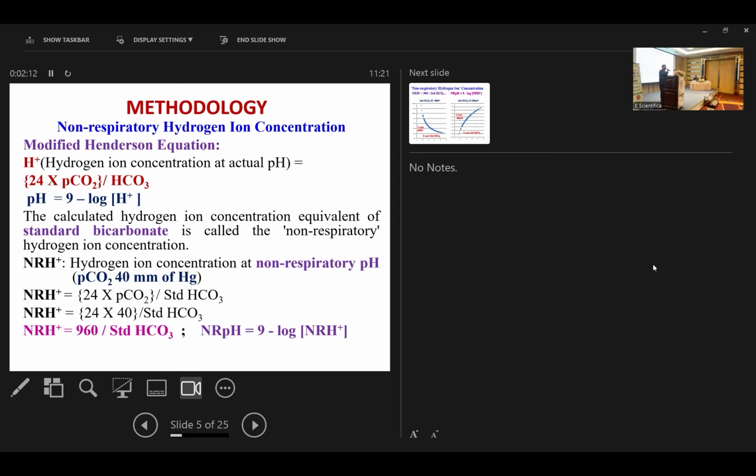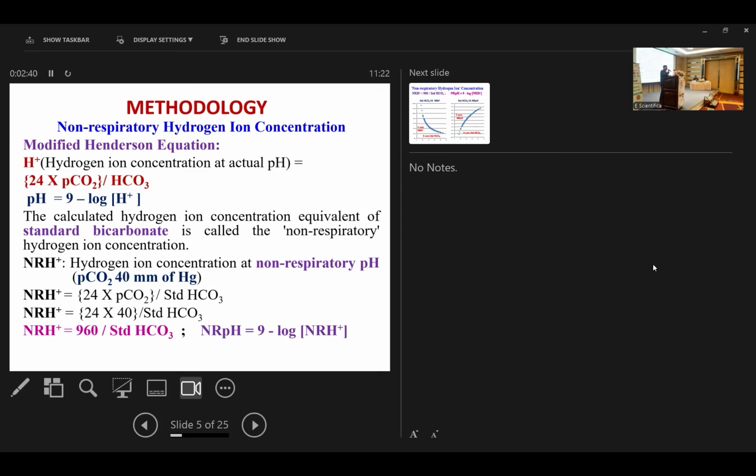The modified Henderson equation: H+ is equal to 24 into PCO2 divided by bicarbonate. This is used to calculate the hydrogen concentration. In the same equation, in the place of bicarbonate, if you substitute standard bicarbonate, and in the place of PCO2 you substitute 40, you will get the non-respiratory hydrogen concentration. So NRH+ is equal to 24 into 40 divided by standard bicarbonate. So NRH+ is equal to 960 divided by standard bicarbonate.